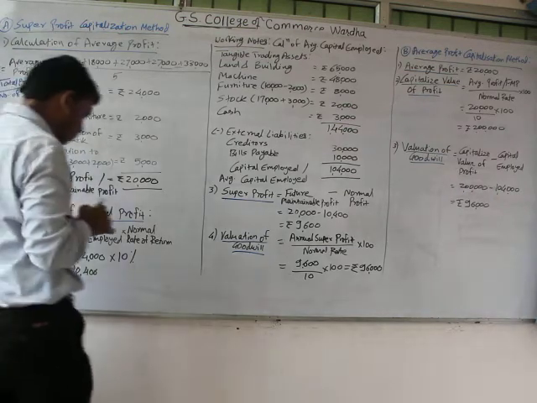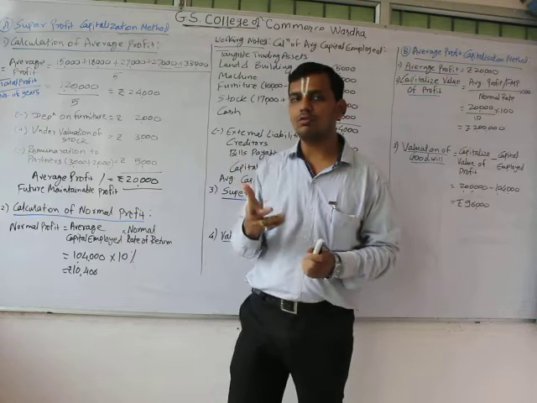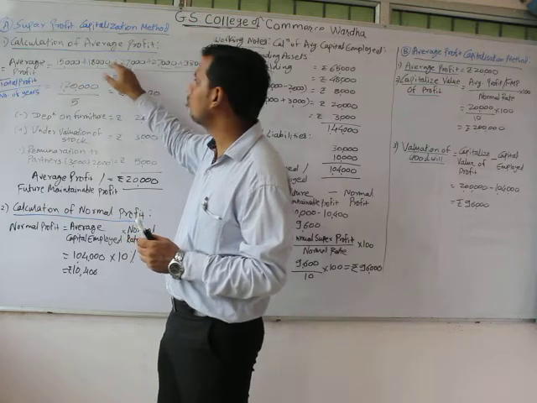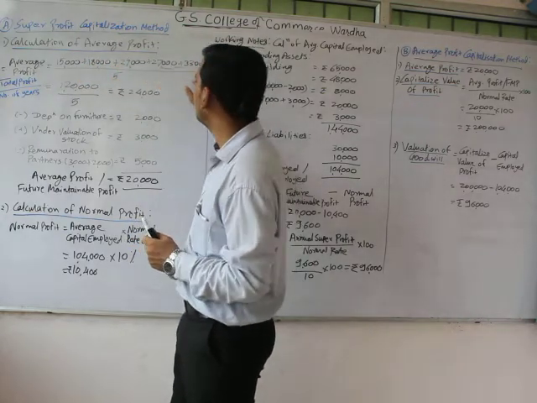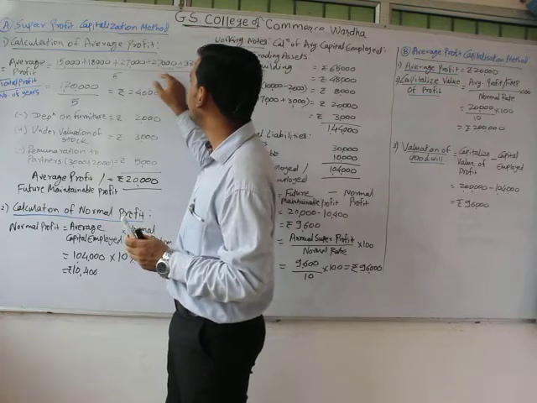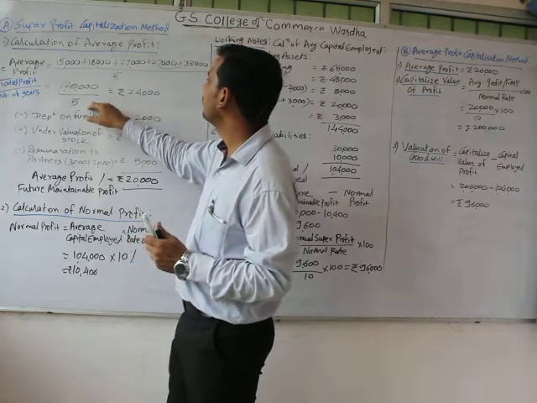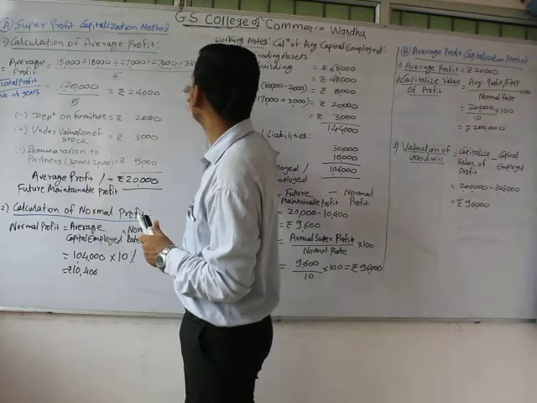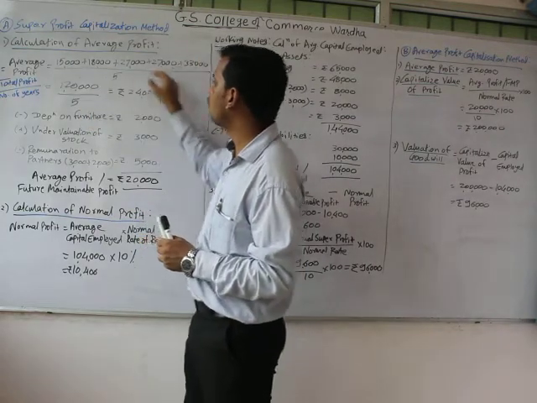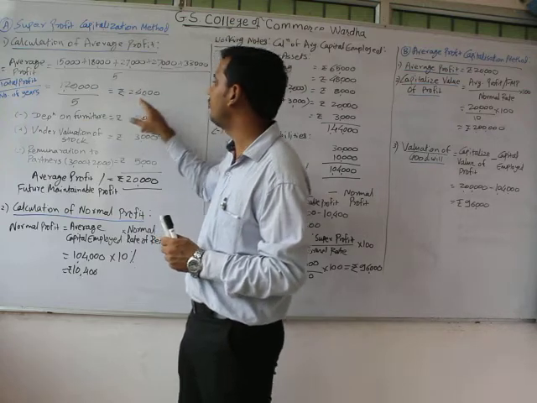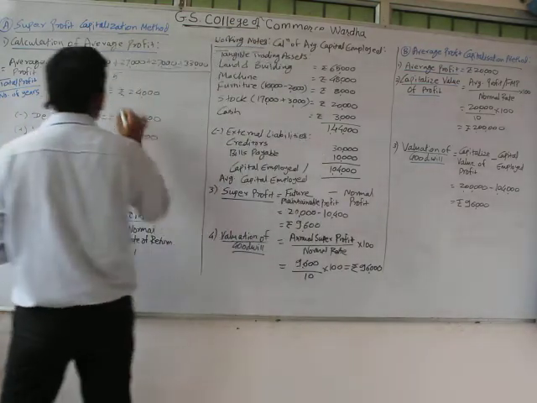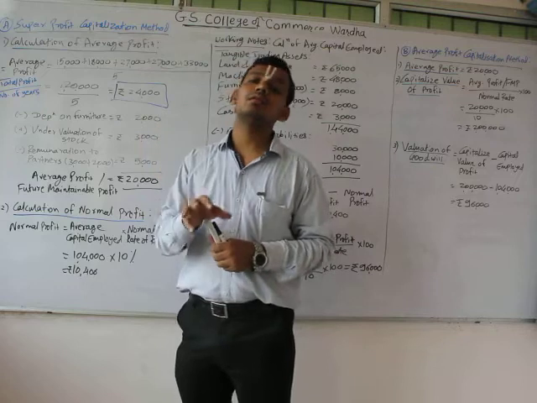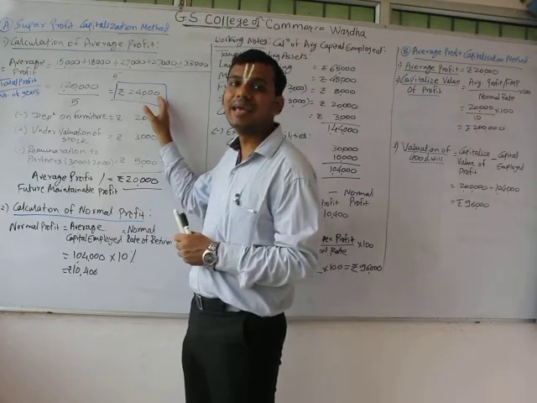For the calculation of total profit, we have been provided with 5 previous years of profit. So we sum it: 15,000 plus 18,000 plus 27,000 plus 27,000, and the last one 33,000. We get a total profit of 1,20,000, divided by 5, the number of years. 1,20,000 divided by 5 equals 24,000. 24,000 would be our average profit, but along with this there are certain adjustments to the average profit which are provided in the later part of the question.